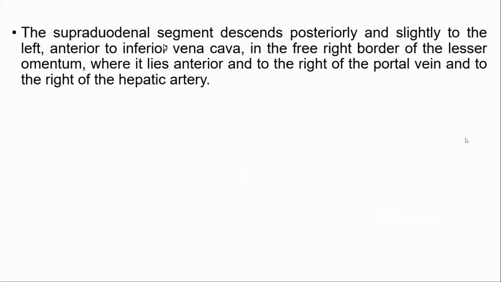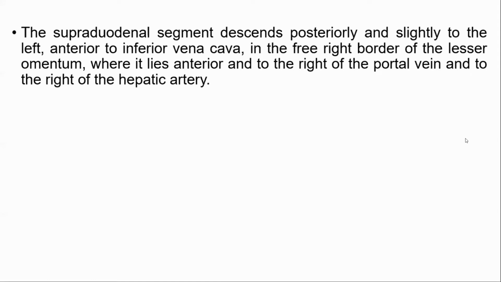The supraduodenal segment descends posteriorly and slightly to the left, anterior to the inferior vena cava. Then in the free right border of the lesser omentum, it lies anterior to the portal vein and to the right of the hepatic artery. So this is the relation of the supraduodenal segment: anterior to the portal vein and hepatic artery.